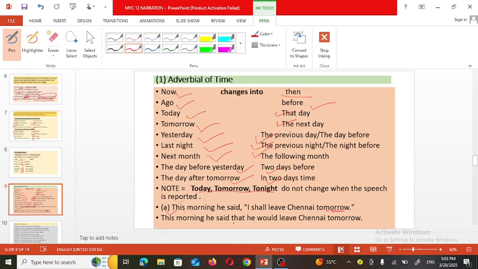This morning he said that, instead of I, he will be there. Instead of shall, should must be there, but along with he, will is the auxiliary, so will changes into would. So he would leave Chennai tomorrow.